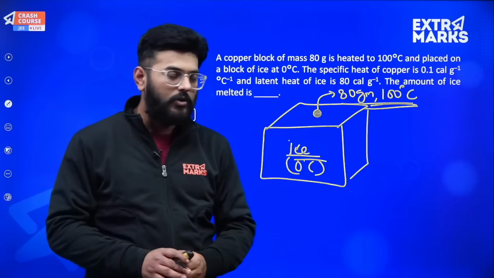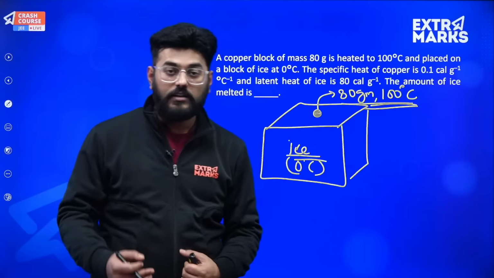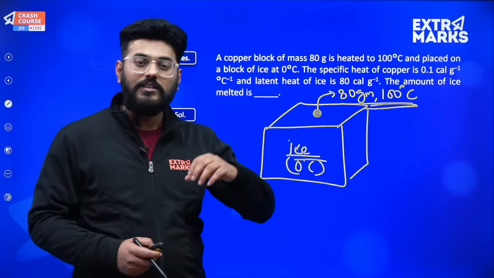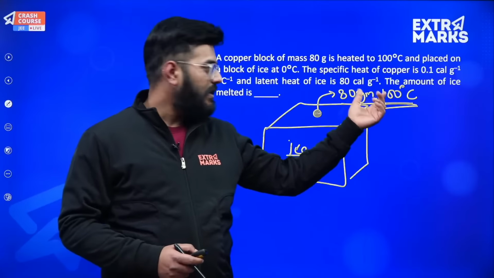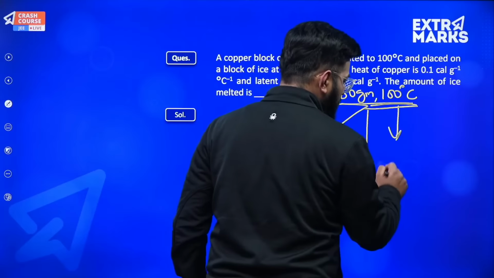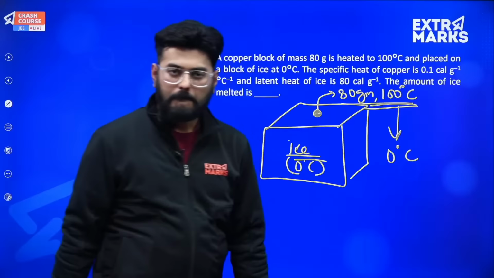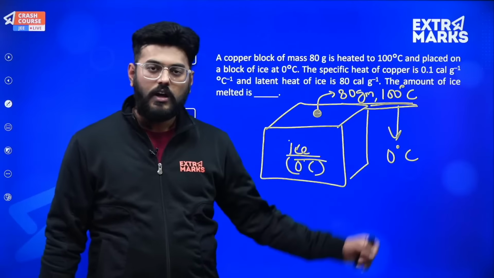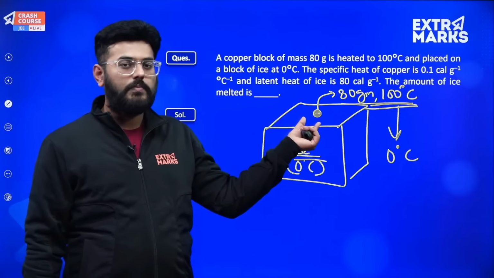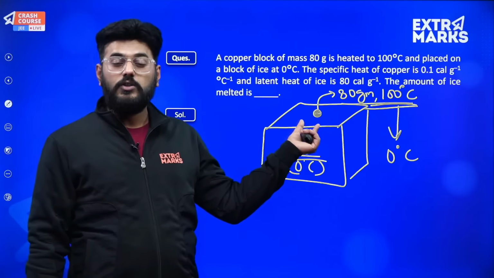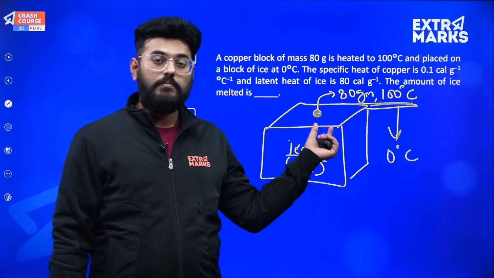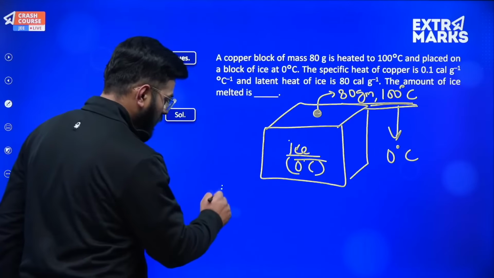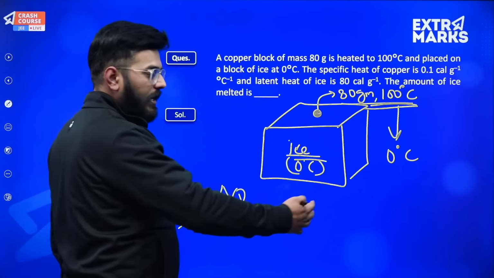So what I actually need to do is, I need to calculate the amount of heat energy which this copper will give to ice when its temperature reaches 0 degree centigrade from this point. Okay, and the amount of energy given by this copper in reaching from 100 to 0 will be the amount of energy used by ice in converting to water. So that can be very well calculated using a simple formula. So let's start and just first calculate the amount of energy given by copper.